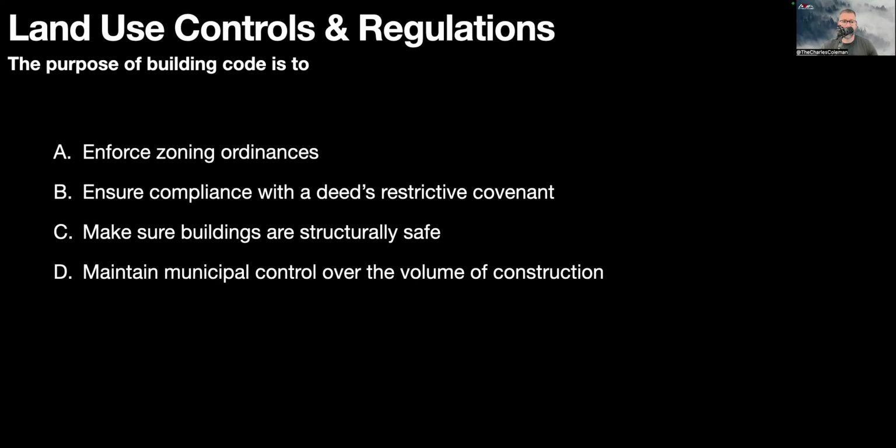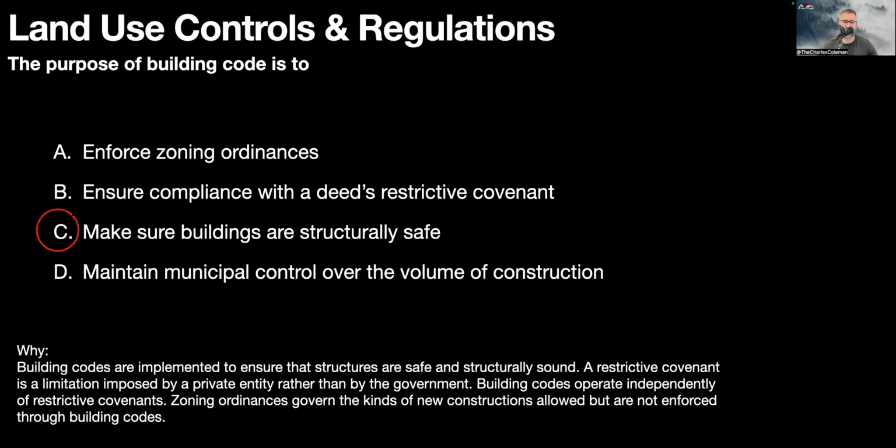The purpose of building code is to make sure buildings are structurally safe. Building codes are implemented to ensure that structures are safe and structurally sound. A restrictive covenant is a limitation imposed by a private entity rather than by the government. Building codes operate independently of restrictive covenants. Zoning ordinances govern the kinds of new construction allowed, but are not enforced through building codes.